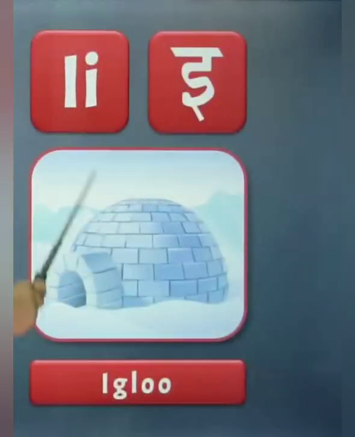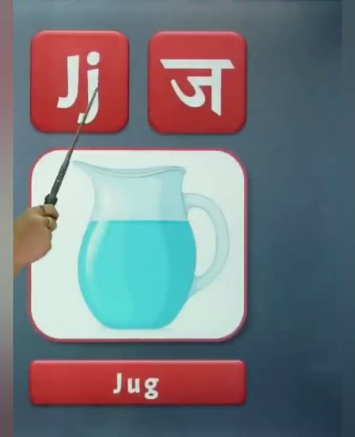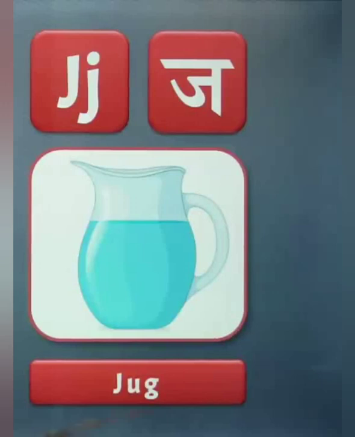I, phonic sound of I is E. I for igloo. J, phonic sound of J is J. And J for jug.